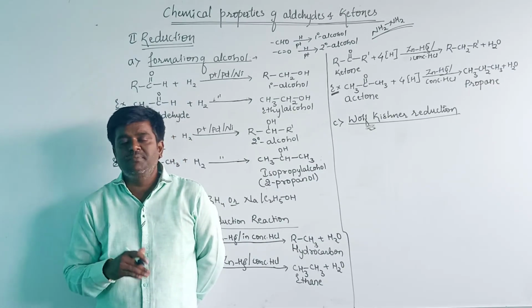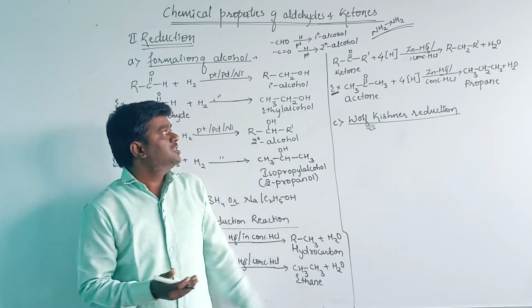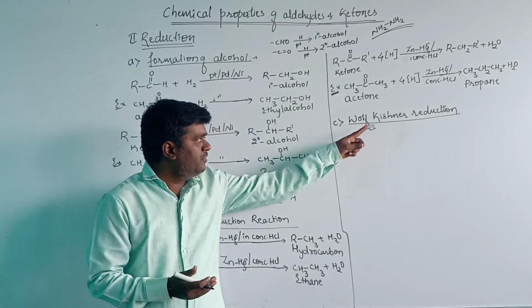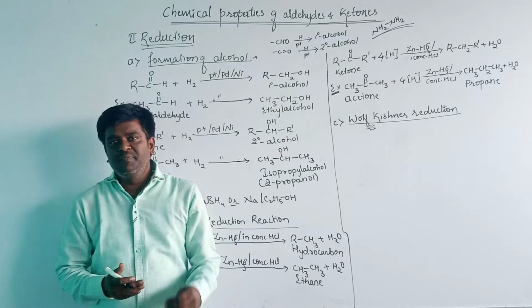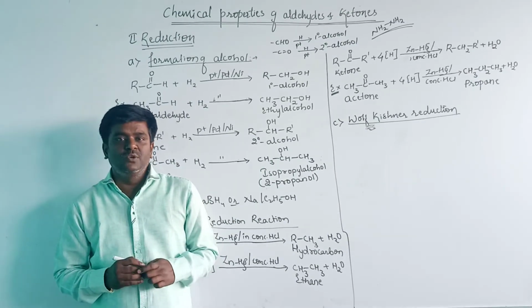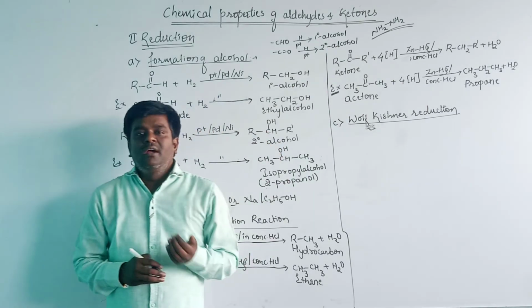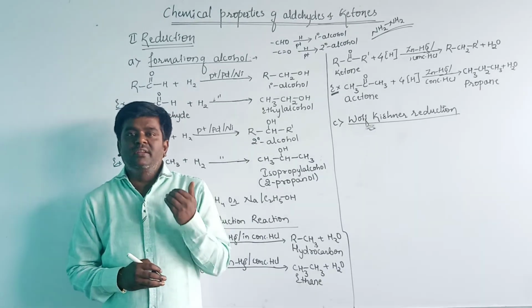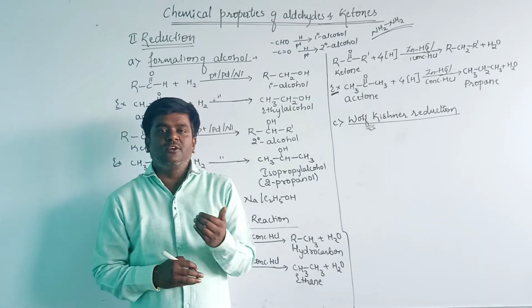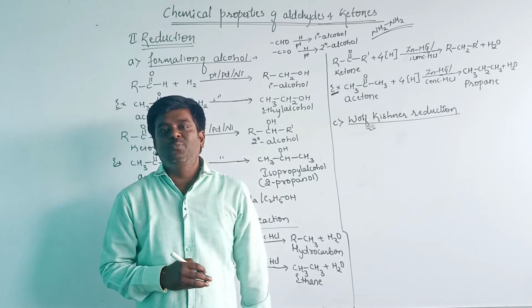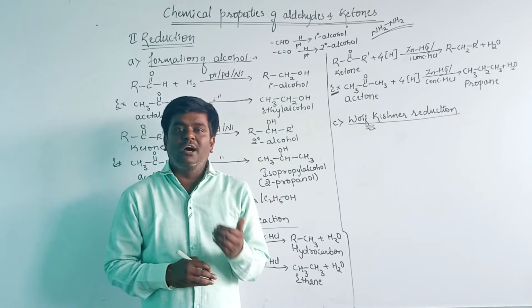In the Wolff-Kishner reduction reaction, the aldehydes and ketones react with hydrazine and further react with sodium hydroxide in ethylene glycol to produce the hydrocarbon part.